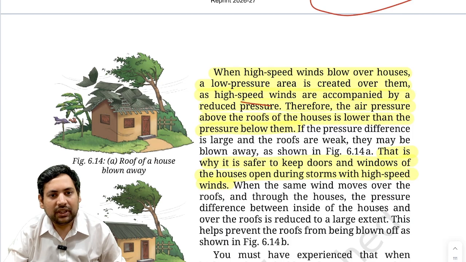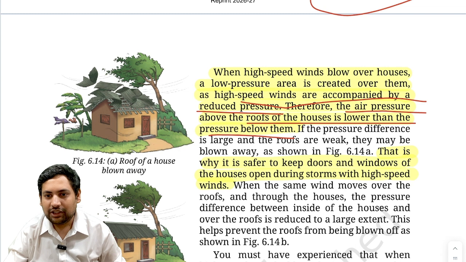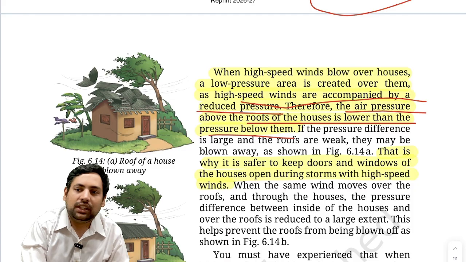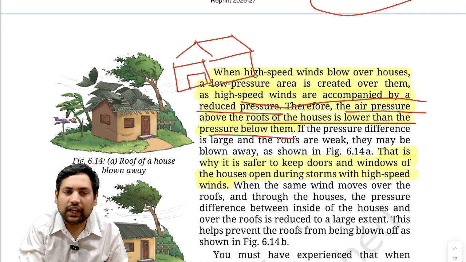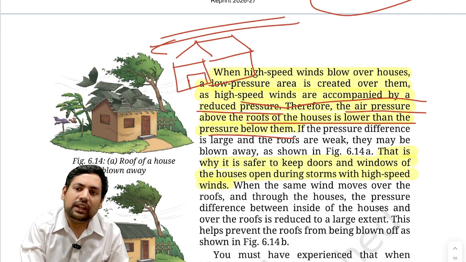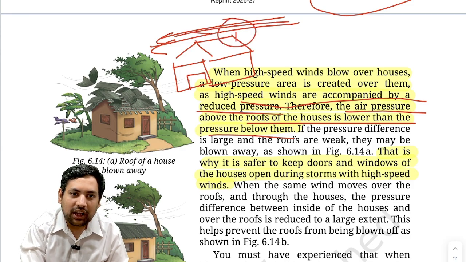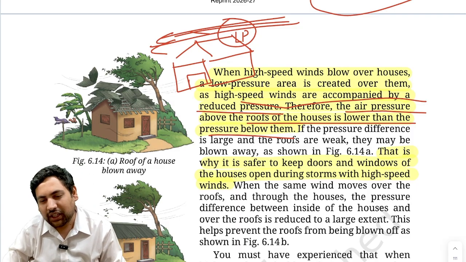Okay, as high speed winds are accompanied by reduced pressure, therefore the air pressure above the roofs of the houses is lower than the pressure below them. You understand this? Now see this is also nice. See what is happening here. So this is a house, this is the roof of the house. Correct? Now if air is blowing very fast just above the roof of the house, what will happen? Don't you think a low pressure area will be created here? Same logic. Increase wind speed, low pressure area.